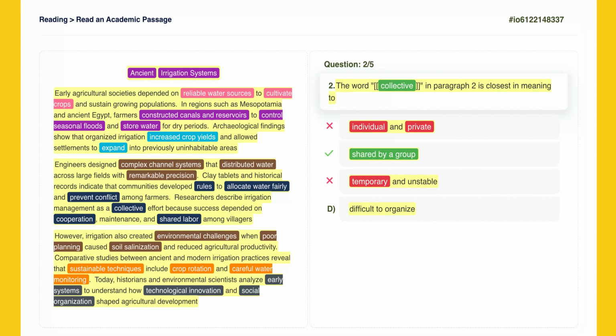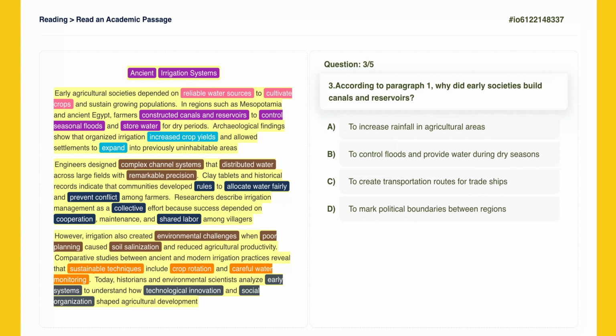While the text implies that the systems were complex, the word collective specifically defines the type of effort, shared, not the difficulty of it. Difficult does not mean the same thing as collective. Incorrect. The correct answer is B, because the key expressions in the text directly match this option, while the other choices either provide incomplete information or clearly contradict the passage. Let's continue to the third question.